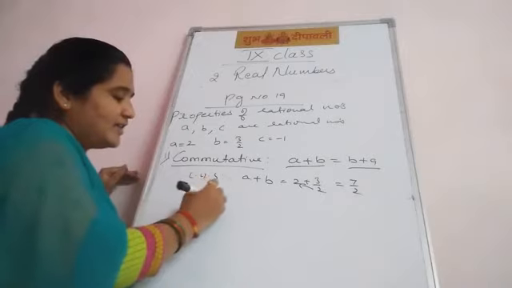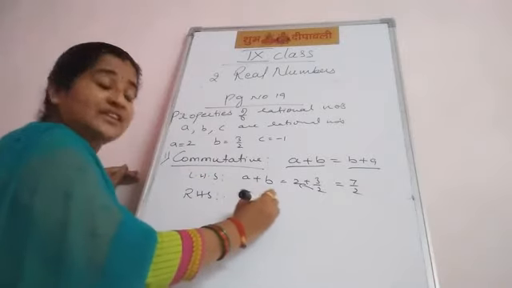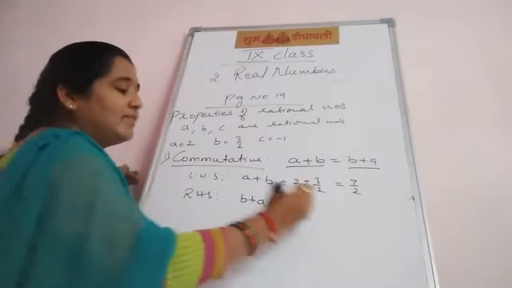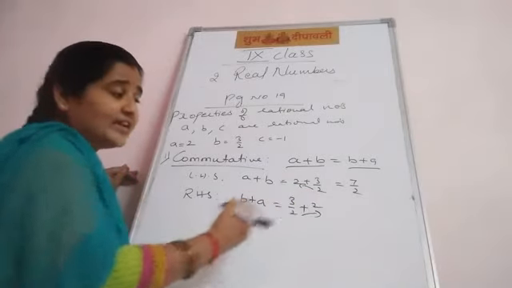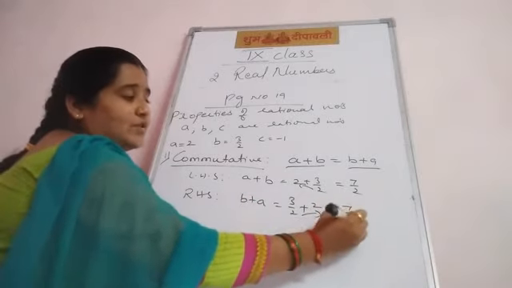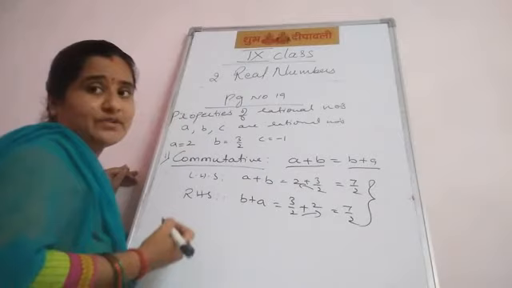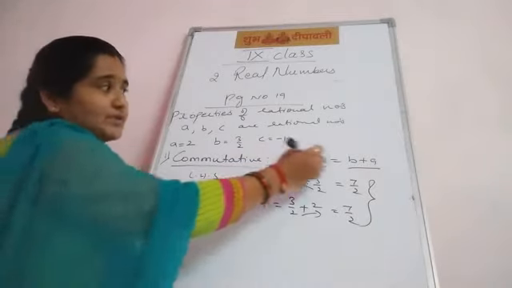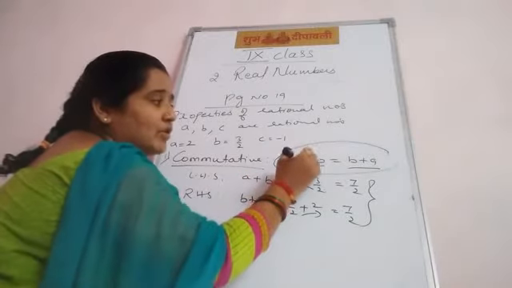RHS: b plus a equal to what? b value 3 upon 2, a value 2. So we get the same value. 2 twos are 4, 4 plus 3 is 7 upon 2. LHS equal to RHS.